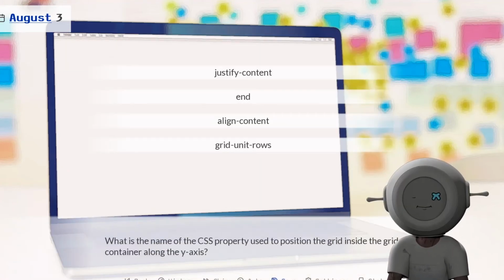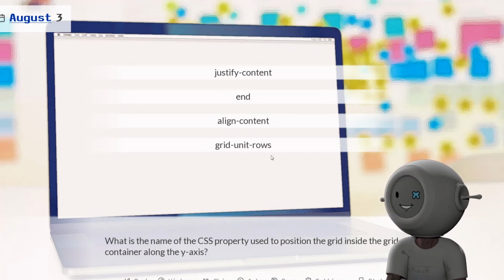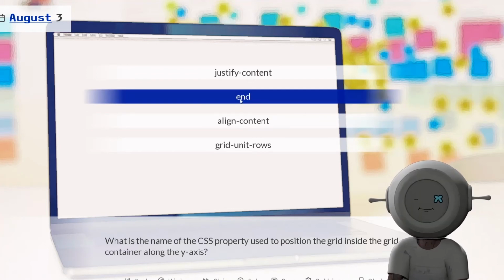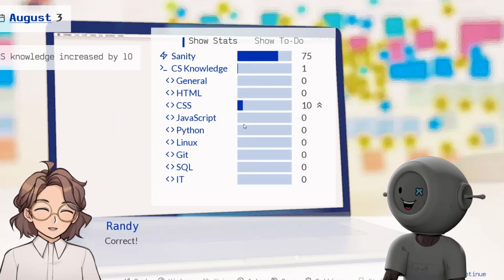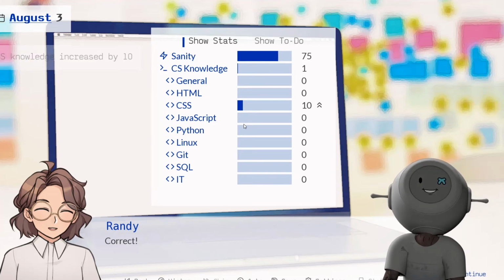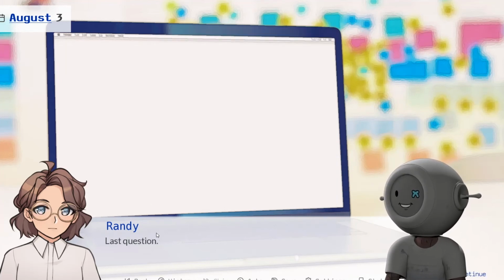What is the name of the CSS property used to position the grid inside the grid container along the y-axis? It's not this again, right? Ooh. I'm gonna go with align content. I got it right! I guessed it and I got it right. Oh my gosh. Yo.